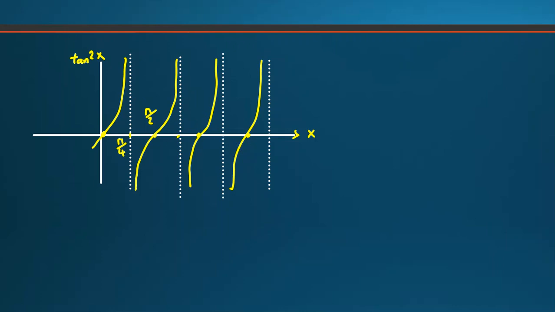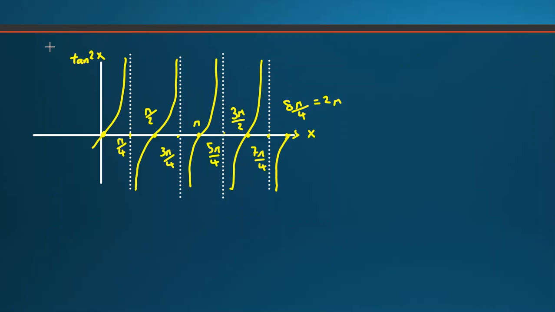This point, pi over 4, it will be 3 pi over 4, plus pi over 4, it will be pi, plus pi over 4, 5 pi over 4. And the next one, plus pi over 4, 6 pi over 4, or 3 pi over 2, and 7 pi over 4, and plus pi over 4, it will be 8 pi over 4. So because 8 pi over 4 is 2 pi, it will be this. For example, we have something like this. It will be this. Okay, so until 2 pi, we've understood that it is what?